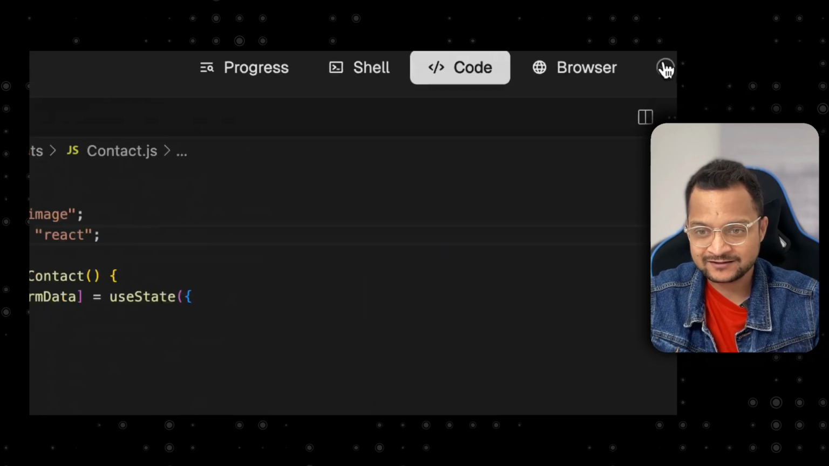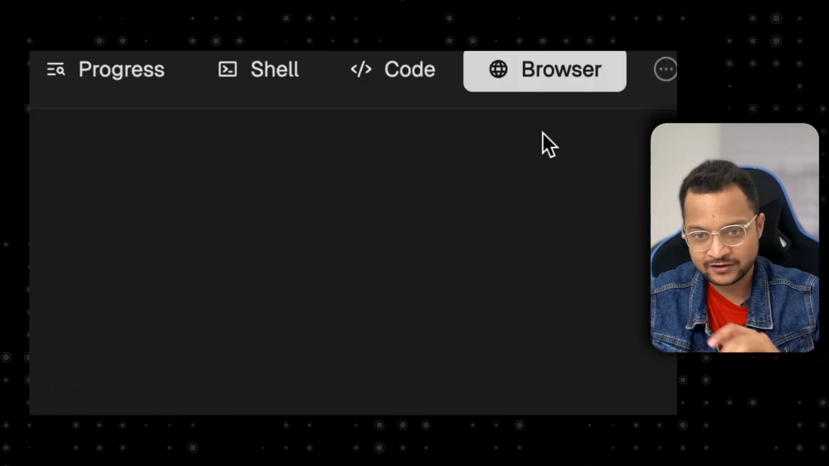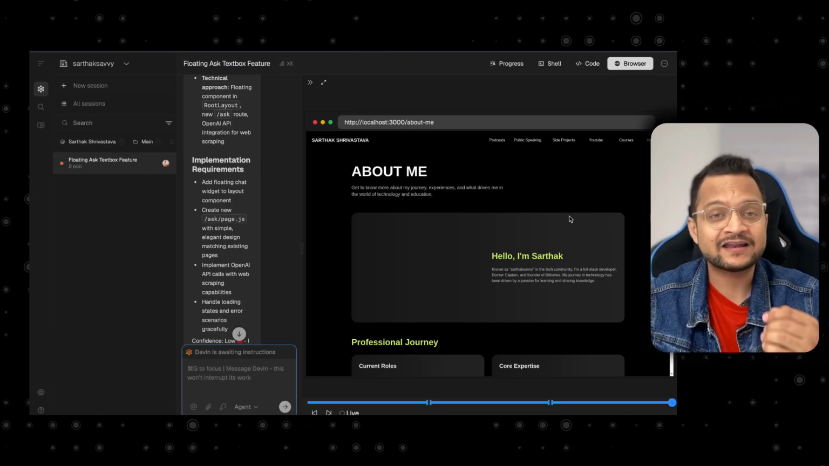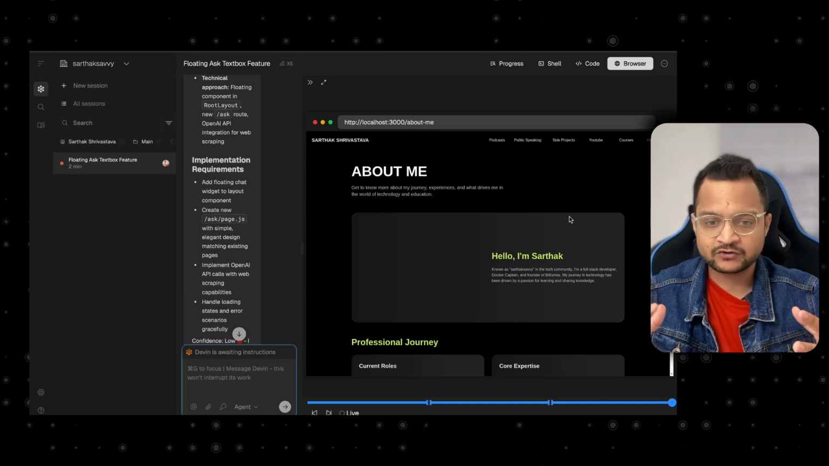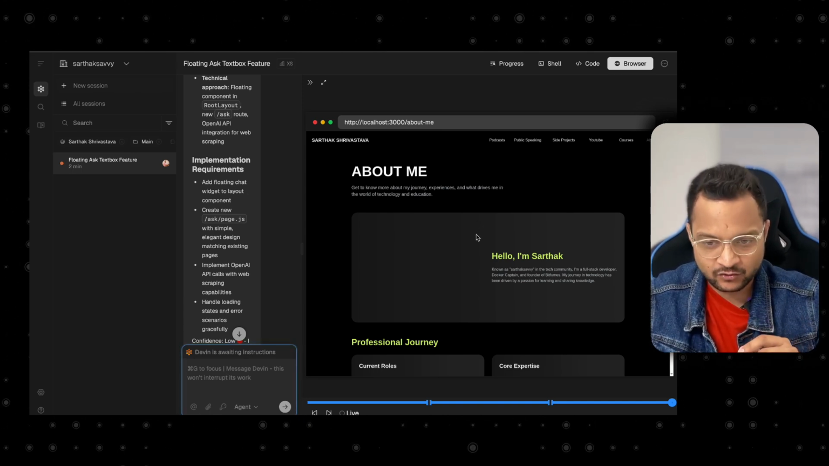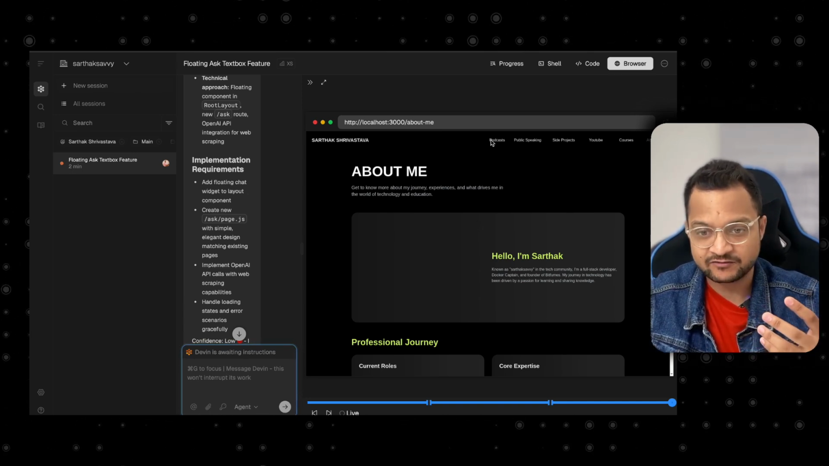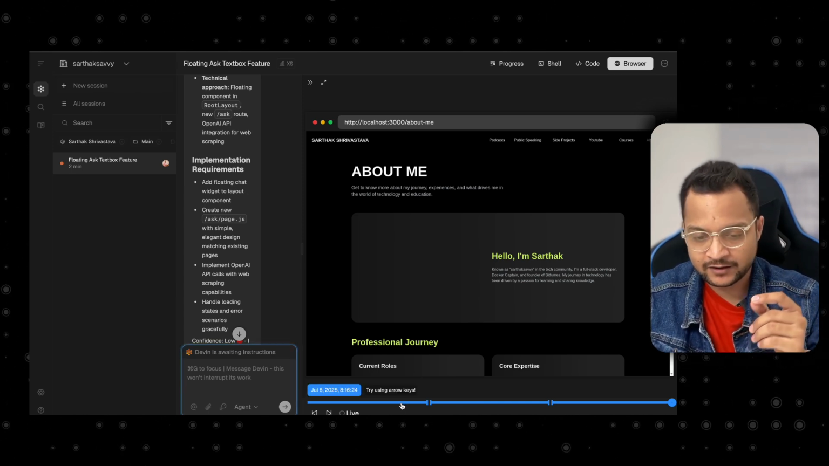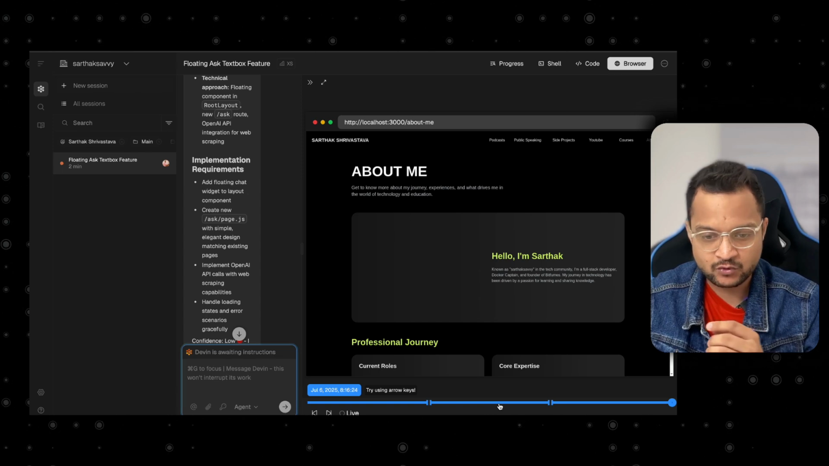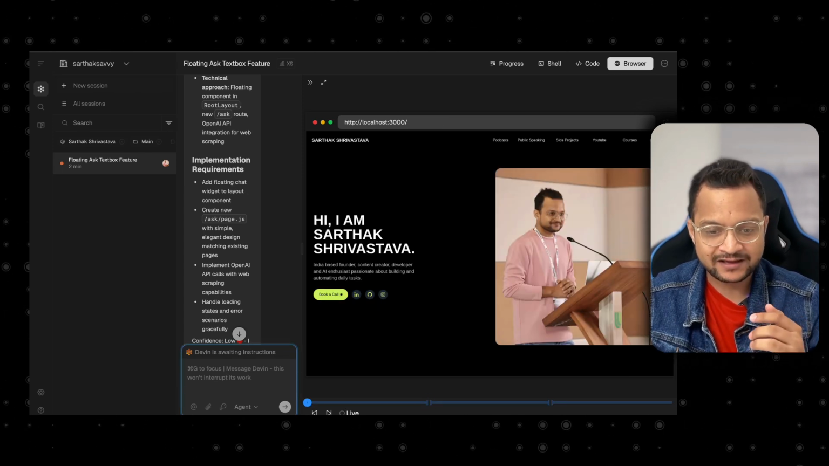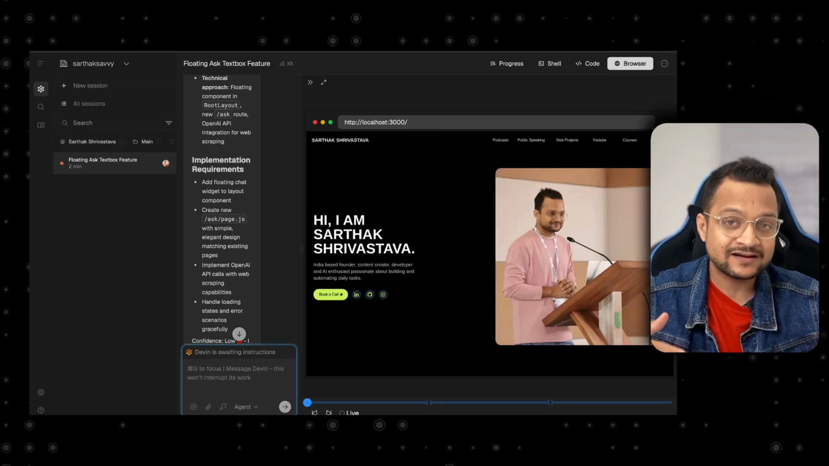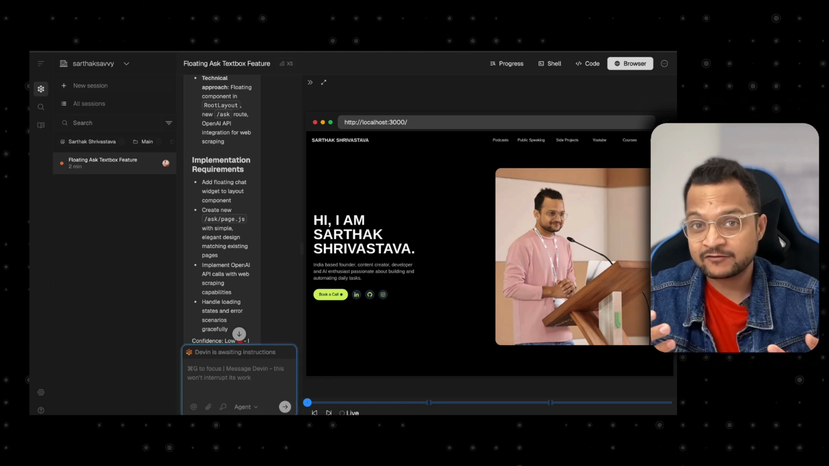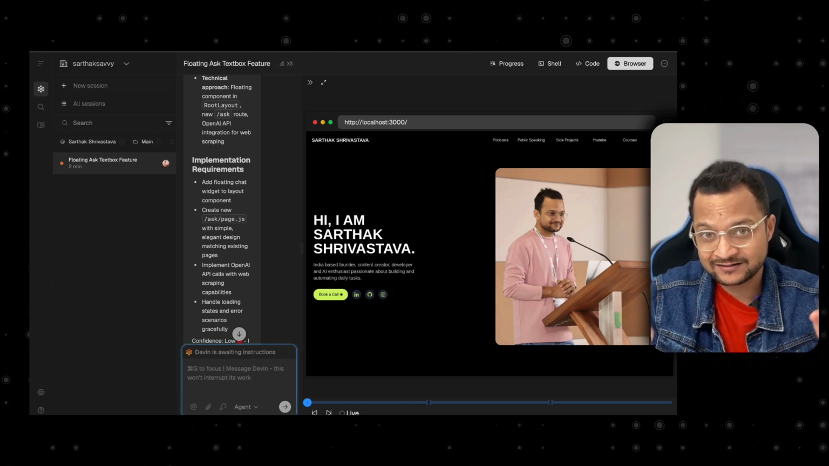Okay, so on this part, we can visit the browser to see what Devin actually did. So this browser is really powerful. You can take control of this, you can make changes, visit any link if you want. But the real power is, if you see this blue line, I can move and see what actually Devin did when it visited the website on its browser.